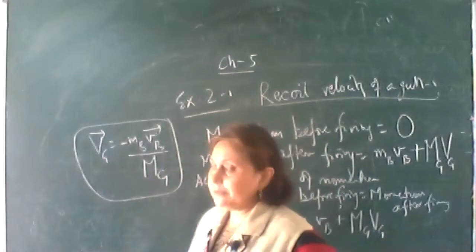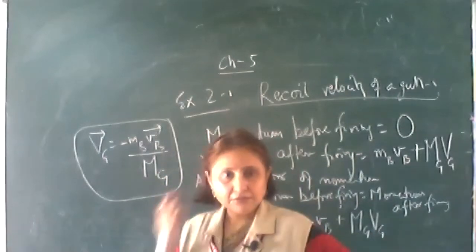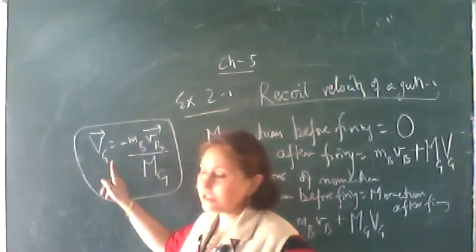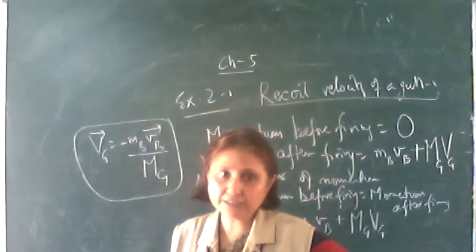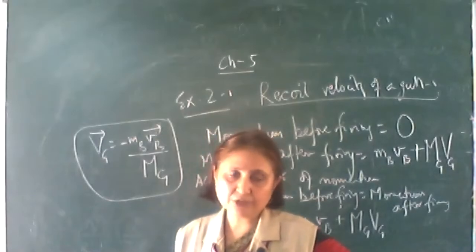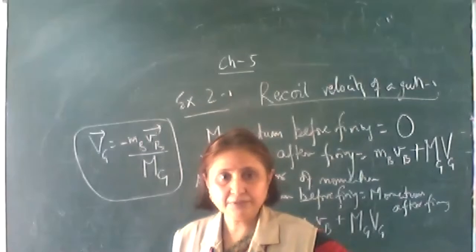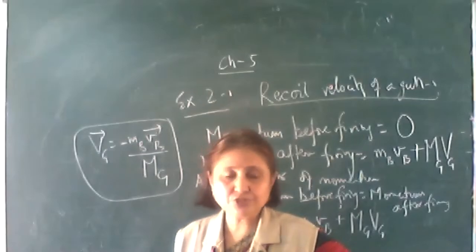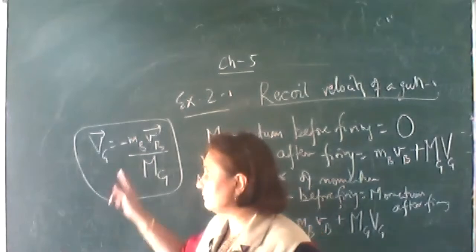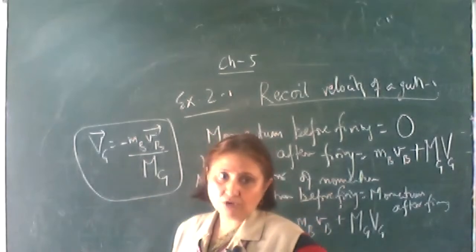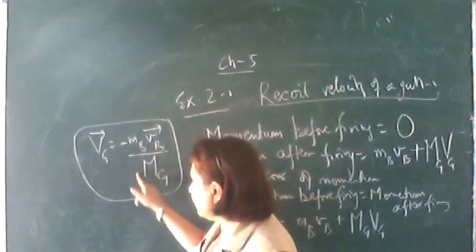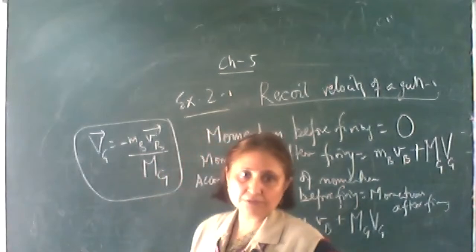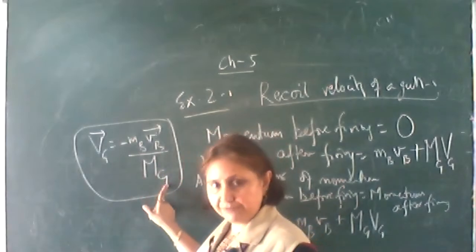Now second point: the person who is firing holds the gun on his shoulders, so he is feeling that recoil velocity. So this recoil velocity should be less, because the person holding the gun feels it. For this recoil velocity to be less, the mass of the gun should be more, that is, the gun should be heavy.